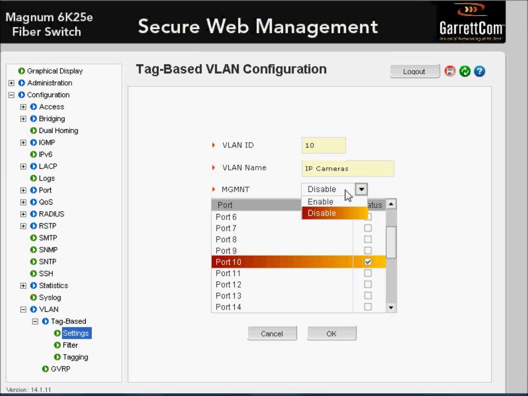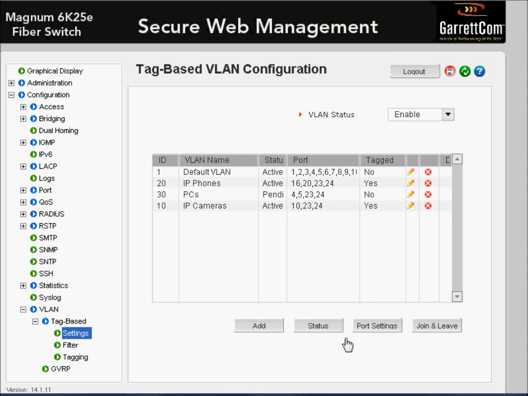And that's what we do here. So we can enable it or disable it. So if I disable it, then any device which is connected to port 10 is in VLAN 10, and devices in VLAN 10 are not allowed to manage the switches.